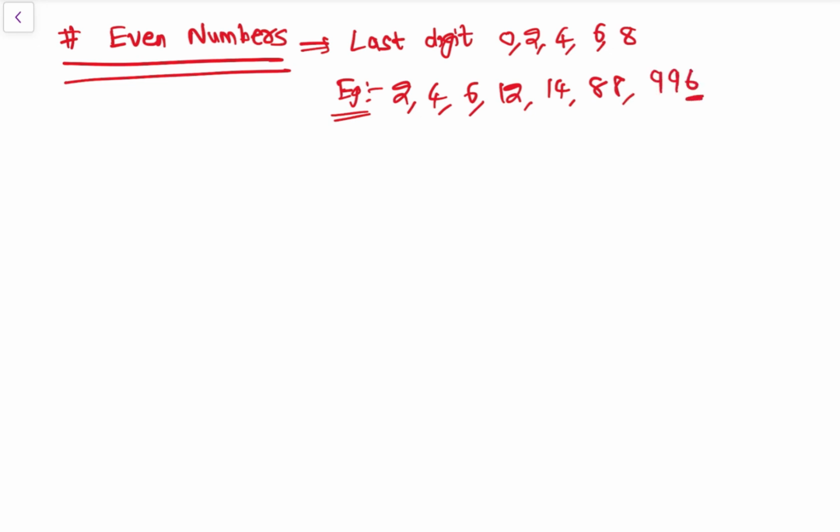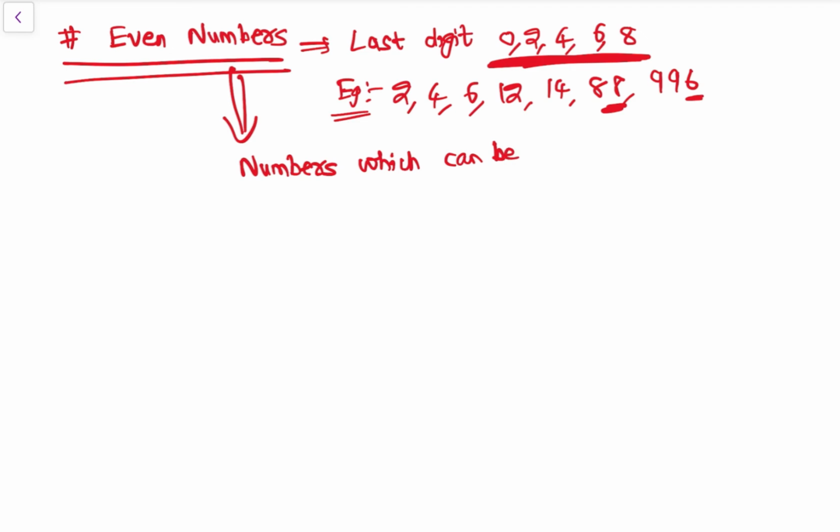देखो, because last digit 6 आ रहा है, last digit 8. So last digit in numbers में कोई भी number होगा, that will be an even number, right? Or it can be written as numbers which can be written in plus or minus 2n form, those are even numbers.